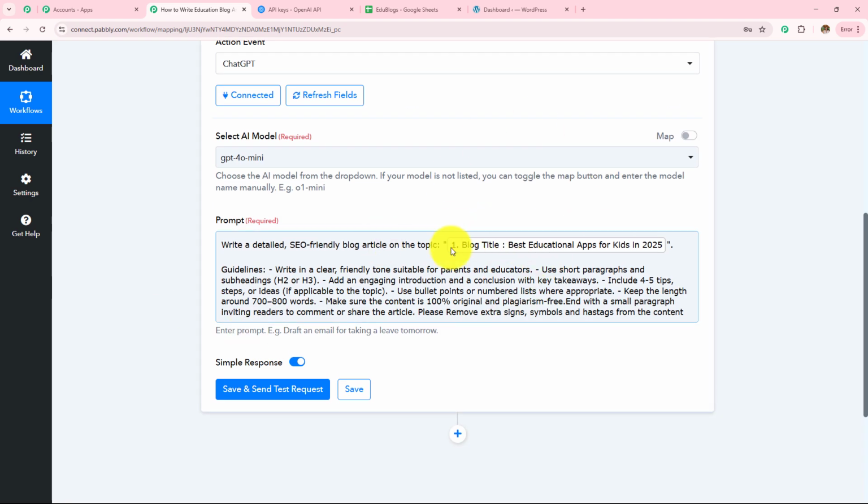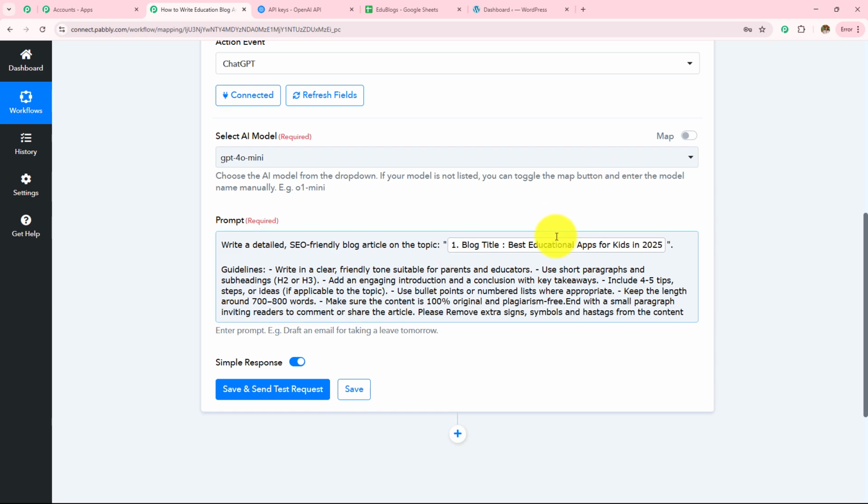Over here, mapping is important so that every time you receive a new response, it is taken into consideration in this field. Manually entering the data will make this field static and the information will not change even if you have received a new response. If I manually enter any detail, this field will become static and every time I receive a new response, the result will not change. So as to keep this field dynamic, we use this process of mapping instead of manually entering the detail.